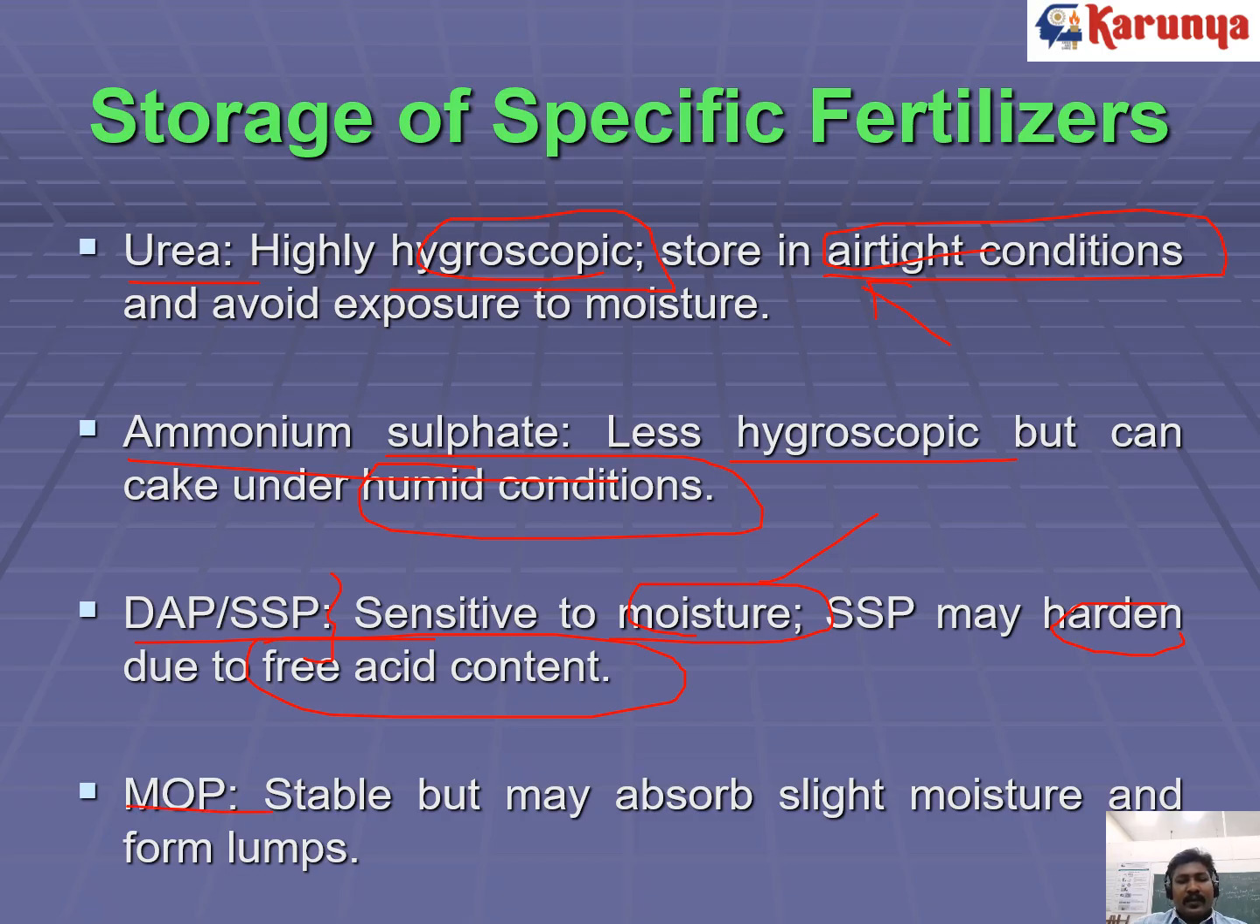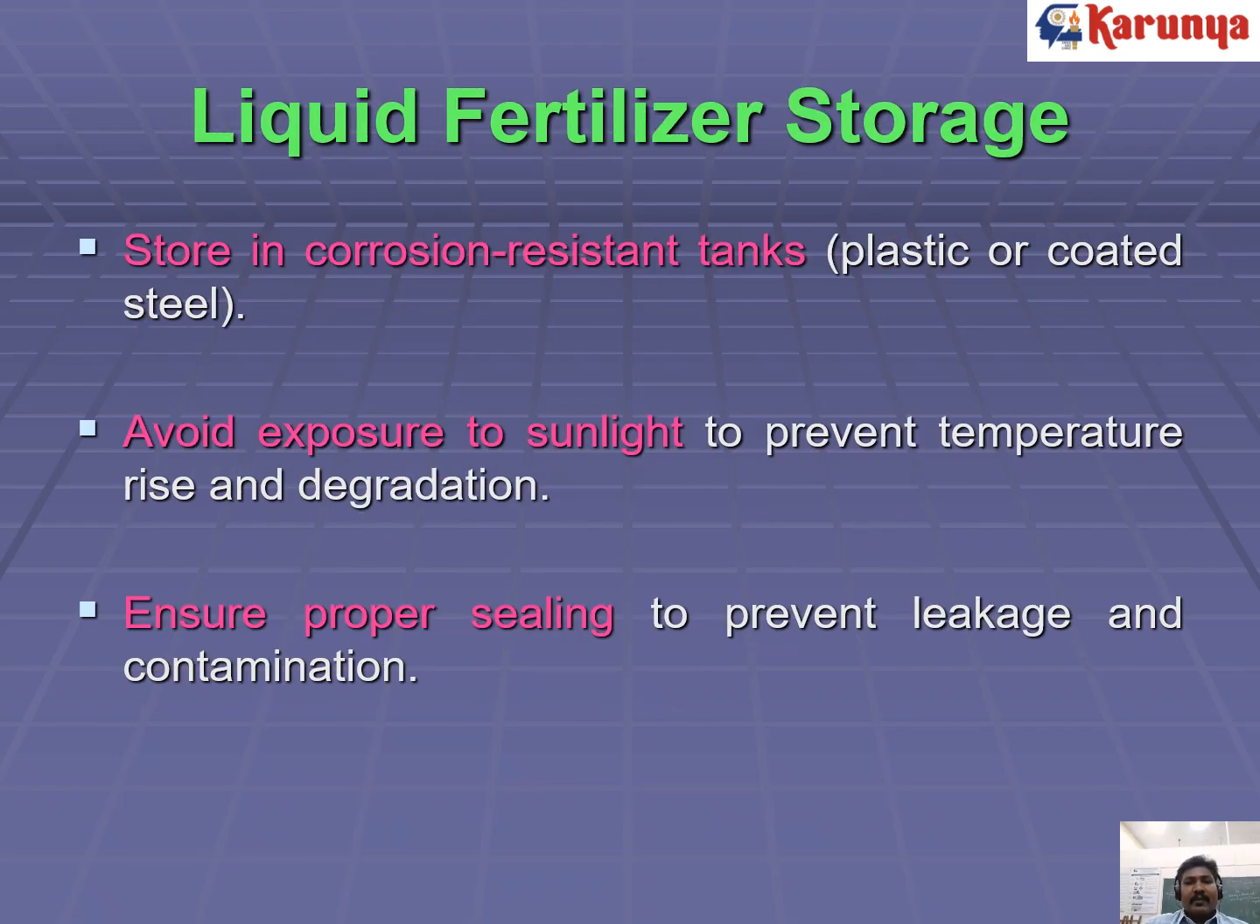And MOP is a stable fertilizer, but may absorb slight moisture to form lumps. So you have to avoid moisture contact with the fertilizer bag. It is very important during storage of these specific fertilizers like urea, ammonium sulfate, DAP, SSP, and MOP.